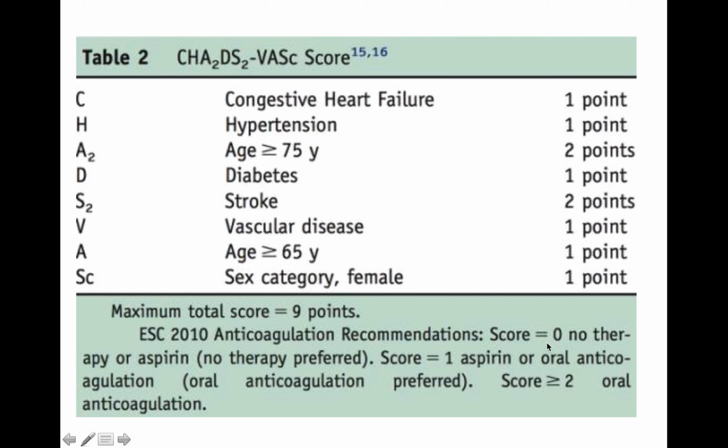So if he has a score of 0, then no aspirin or therapy is recommended. If he has a score of 1, then aspirin or anticoagulation is preferred, and if he has 2 or more, then oral anticoagulation with warfarin or NOAC is recommended. So because this gentleman is above 65, he has 1 point. And so we need to take a history to make sure he doesn't have any of these other points. Otherwise, if he does, then he would definitely need warfarin.